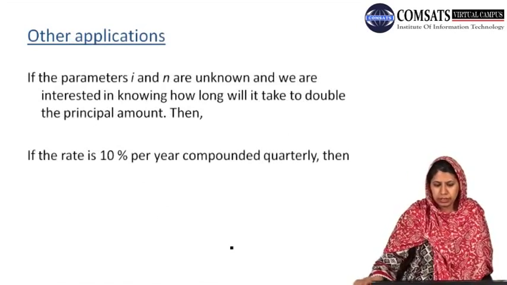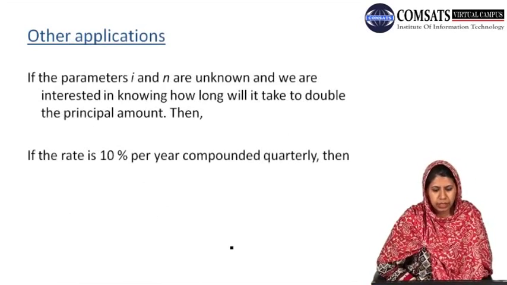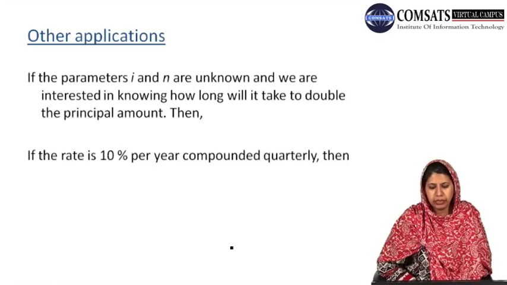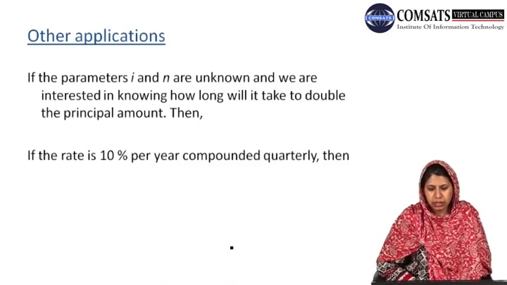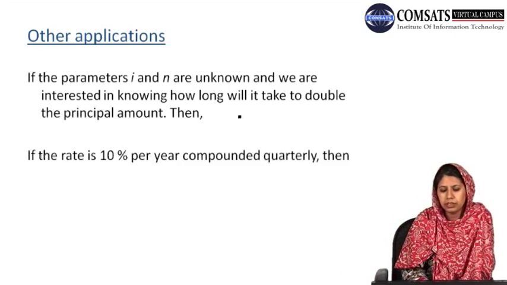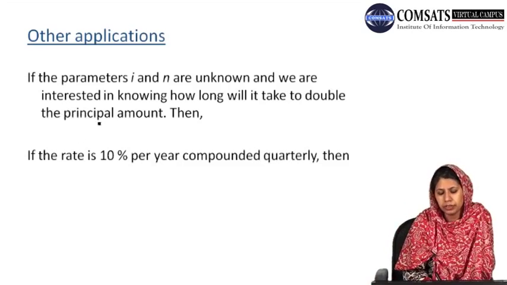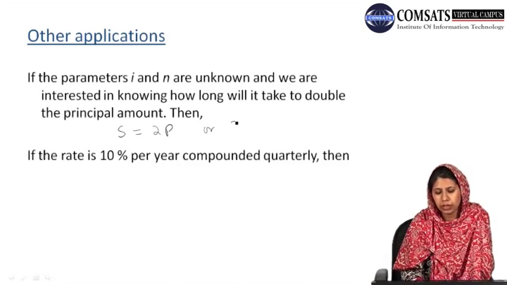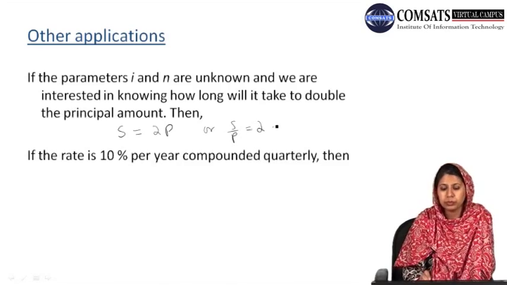Now let's have a look at some other applications. If the parameters i and n, that is the interest rate and the number of compounding periods, are unknown, and we are interested in knowing how long it will take to double the principal amount, then the compound amount S will be equal to 2 times the principal amount, or S over P is equal to 2.